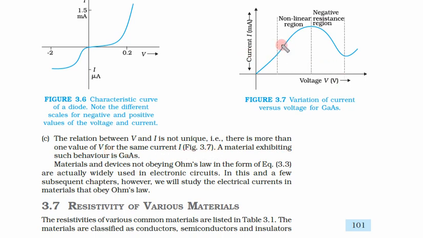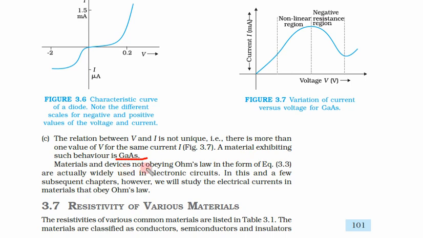So see, if we take this much current, we get two values of voltage, one here, one here, for the same current. Similarly, if we see this current, we get two values of voltage, this one and this one. There is more than one value of voltage for the same current. A material exhibiting such behavior is gallium arsenide.